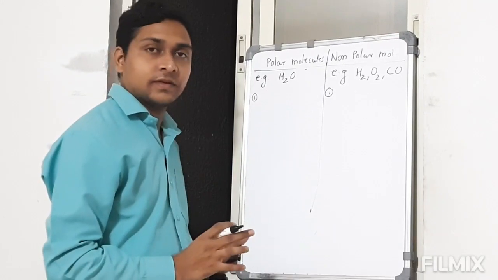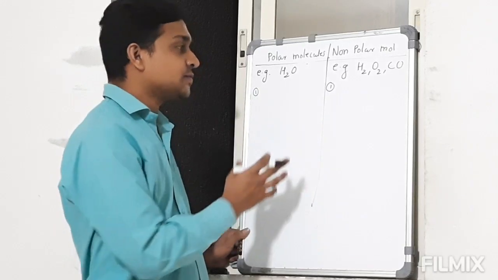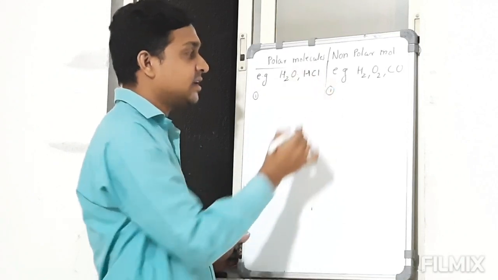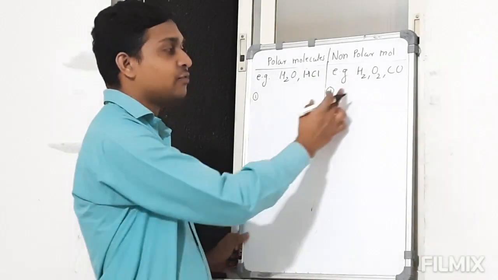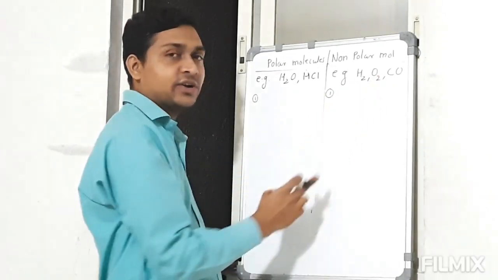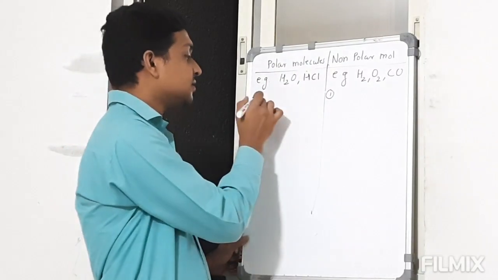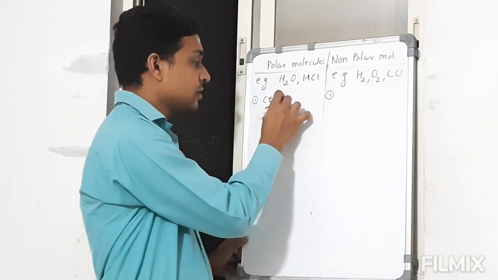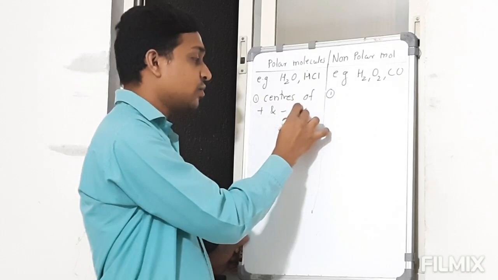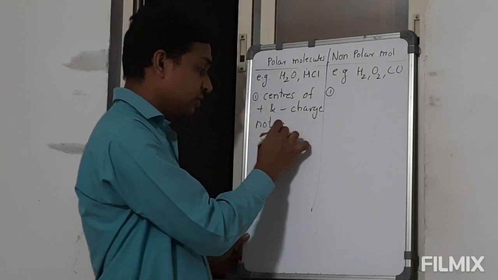Now we can see the distinguishing factor between polar and non-polar molecules. First, the examples: H2O, or hydrogen chloride, HCl, are polar molecules. And for non-polar molecules, symmetric elements like H2, O2, carbon dioxide, carbon monoxide are all examples. As we see here, the centers of positive and negative charge are not coinciding, so it is a polar molecule.